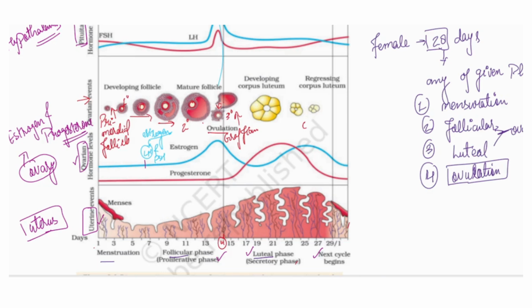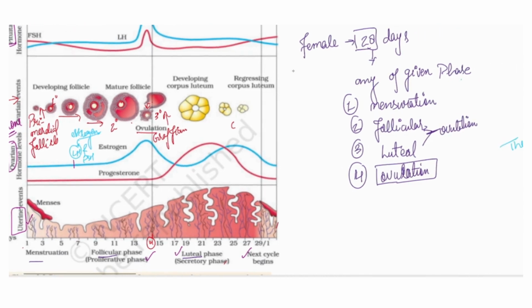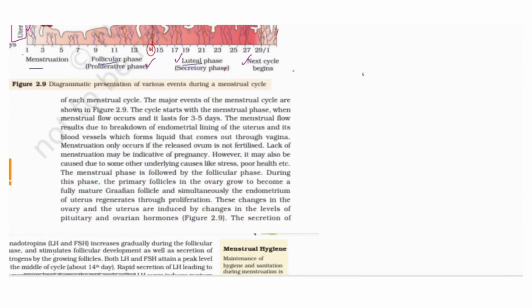So it is not only the LH or the FSH, it all depends upon some events. The ovary has follicle cells, and from the follicle cells estrogen hormone is released. Estrogen gives positive feedback to the hypothalamus.